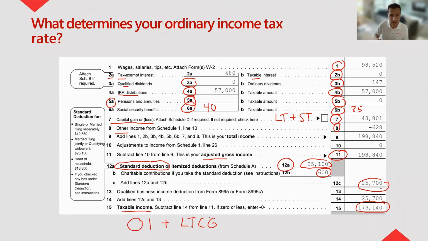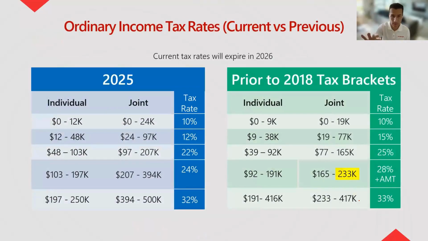And essentially what is happening behind the scenes is the software that's being used is going to subtract the long-term capital gains from this $173,000 figure. That's going to get a preferential treatment of about 15%. And the ordinary income that made up that figure is then going to be put on the tax table. And that tax table is right here for ordinary income.